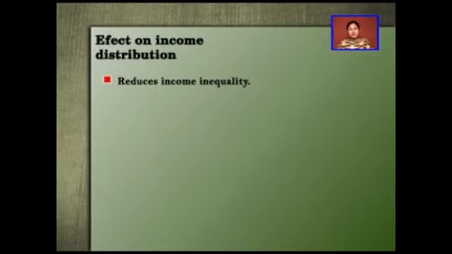as well as increasing the standard of living of the poorer people. As a result, the gap or the difference between the high class and the poorer class of the society will keep on reducing. Not only this, the public expenditure is not only helpful in reducing the income inequality, but it is also helpful in reducing the regional disparities.